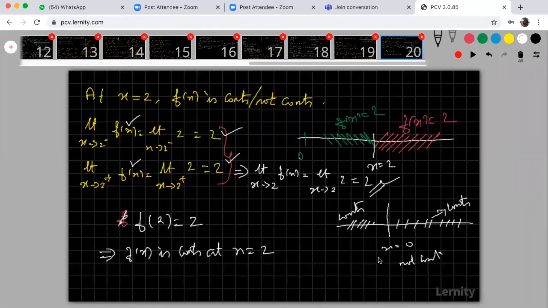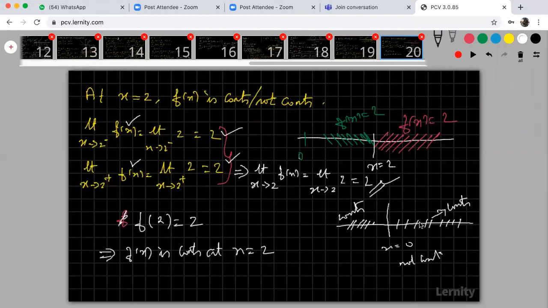At x is equal to 0 only, the function is not continuous. At x is equal to 0, we have two different functions. Below the x value, I have one function. Above x is equal to 0, I have another function. So we are getting two different limits. Two different values, therefore it is not continuous. Please try to understand this example.